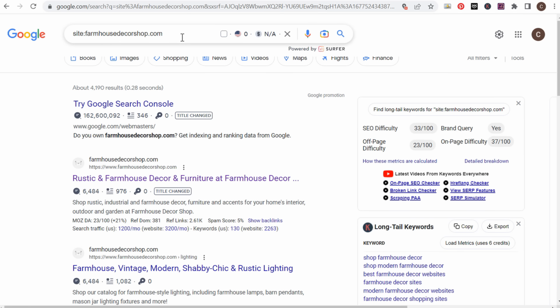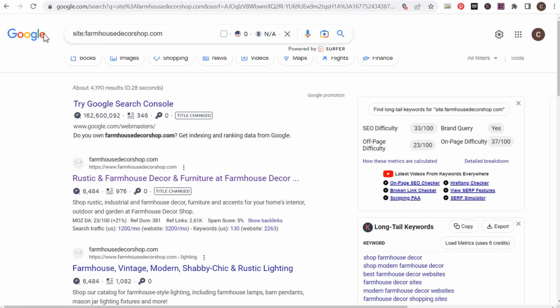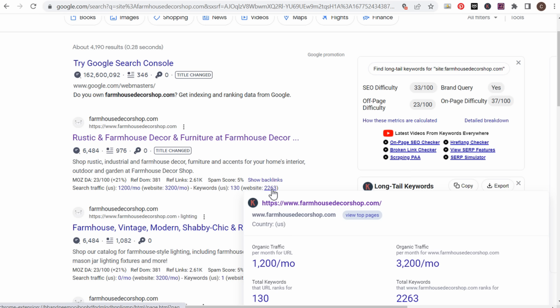It's completely free. Just go to keywordseverywhere.com. You can see here with Keywords Everywhere, what we can do is enter the website that we want to look up. It's probably going to come up very first in the Google search results because we're just looking at their pages. And then you click on website here.